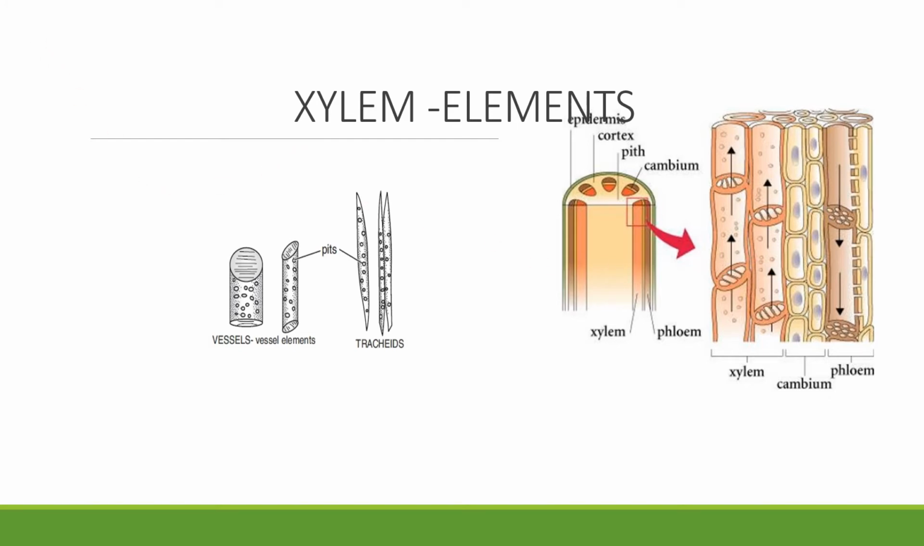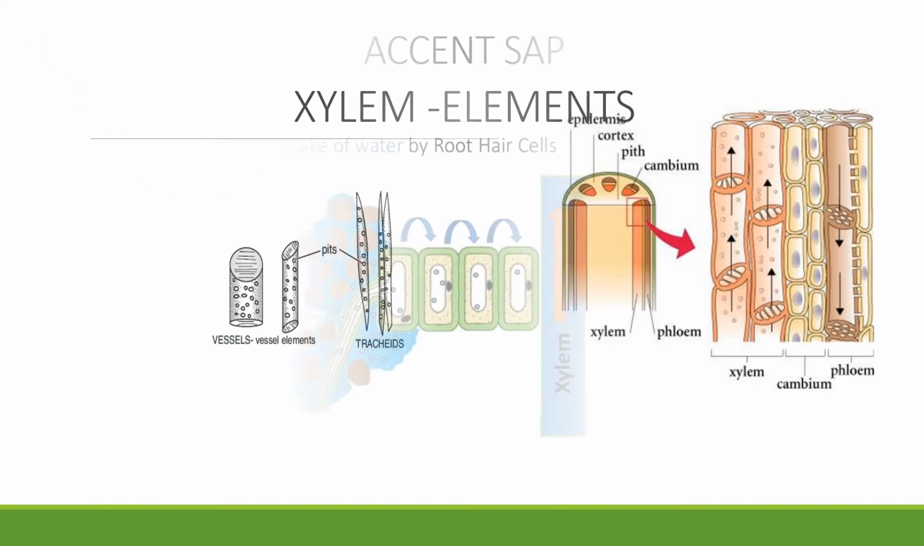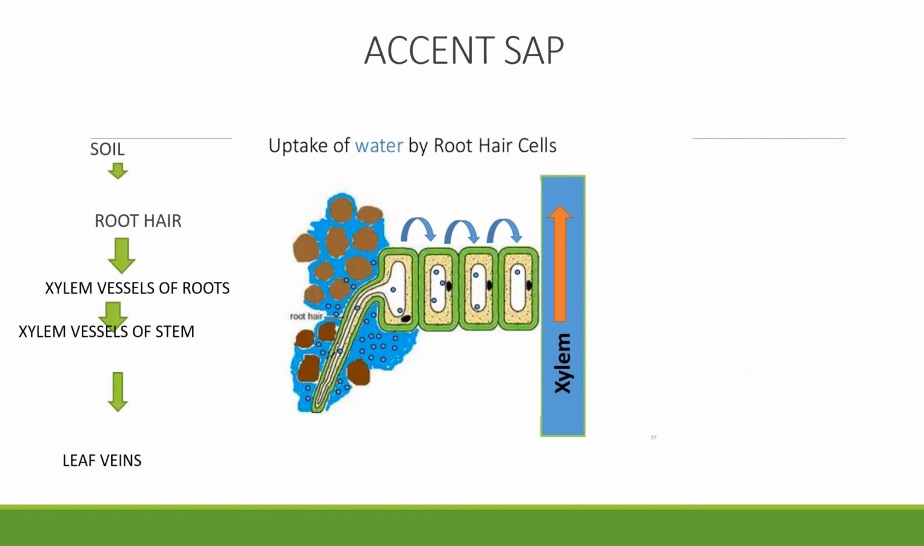So let us look at how the water goes from the roots to tall plants, how it is reaching. Just look here, uptake of water by root hair cells. So you know that if you see the plant, water has to be conducted from root to all parts of the plant, right?